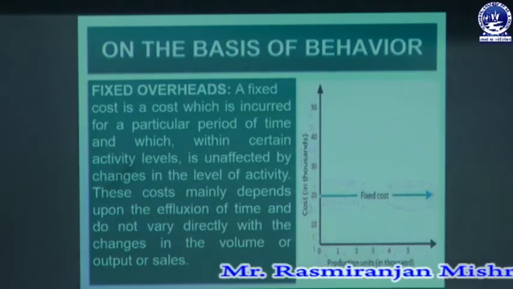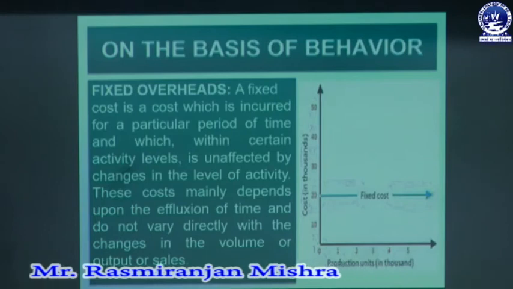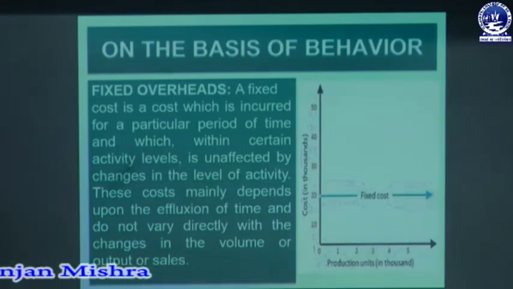So fixed cost is a cost which is incurred for a particular period of time and which, within certain activity level, is unaffected by change in level of activity. So when the output level increases or decreases, the cost remains same. Within certain level of activity the cost remains unchanged, that means it is unaffected by change in the volume of output.